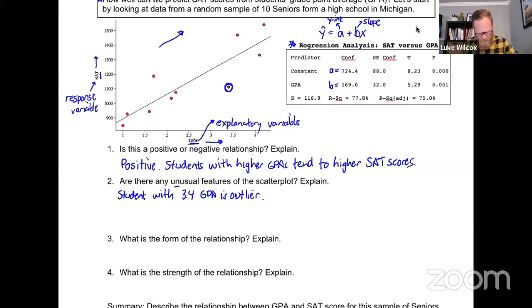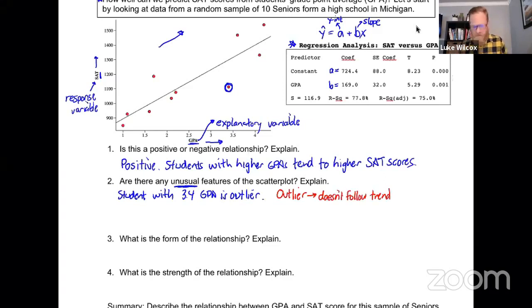Now, in terms of this idea of unusual features, there's really a couple of vocabulary terms that you have to know, things that you could be looking for. The first of which is the one that I've already mentioned, which is an outlier. So let's get a little bit more formal with this, all right? The definition for an outlier, first of all, is that it doesn't follow the trend. Right? It doesn't follow the general trend of the rest of the data.